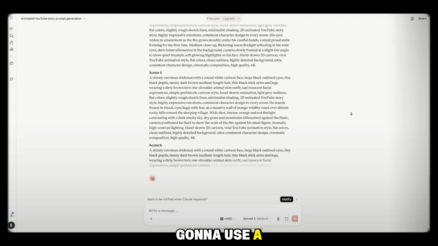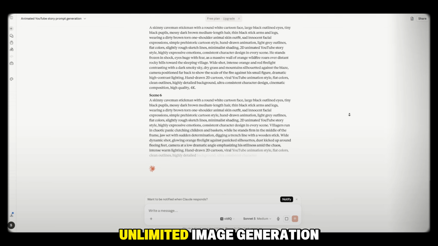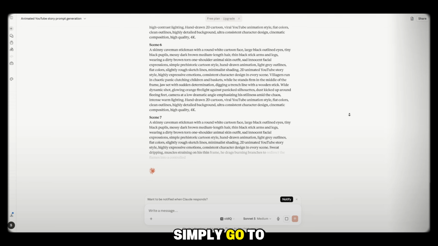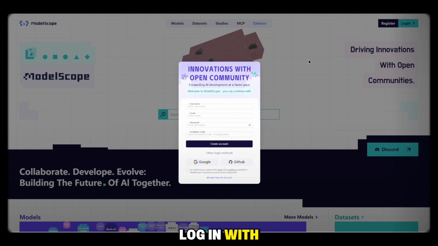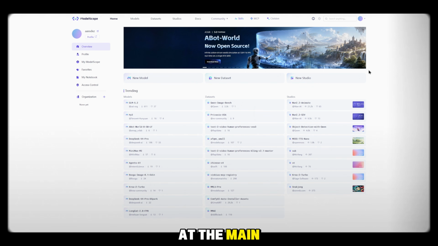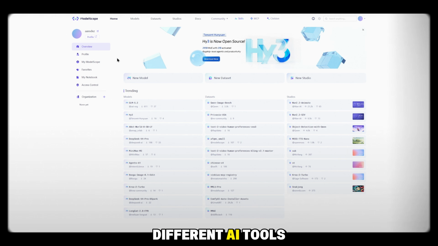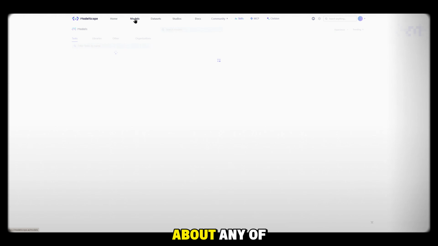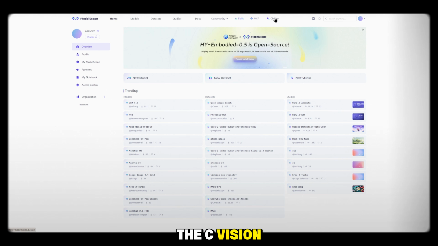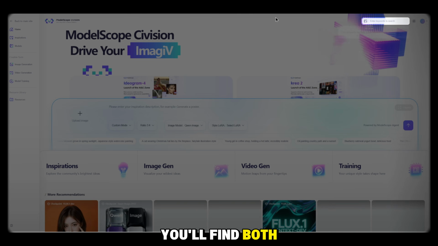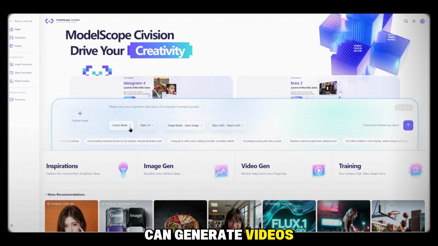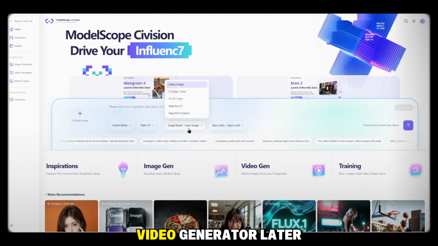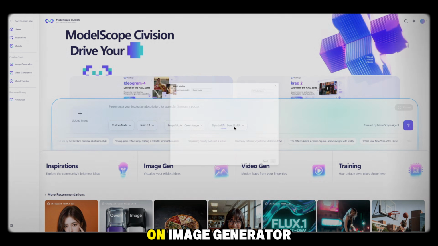For this, we're going to use a completely free AI tool that allows unlimited image generation. Simply go to Google and search for ModelScope. Open the website, sign up or log in with your Google account, and you'll arrive at the main dashboard. You'll notice many different AI tools available there, but you don't need to worry about any of them. Simply click on the See Vision section at the top. Inside, you'll find both image generation and video generation options. Although you can generate videos here as well, I'll show you a better free video generator later. For now, click on Image Generator.